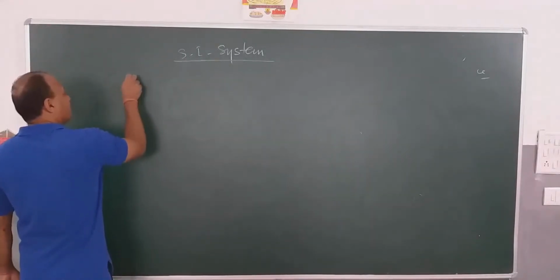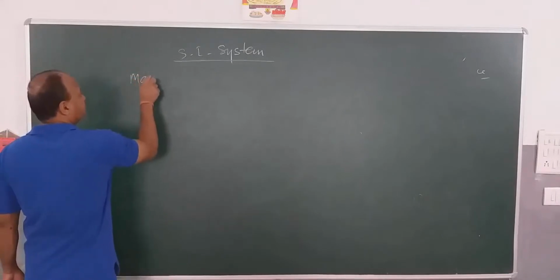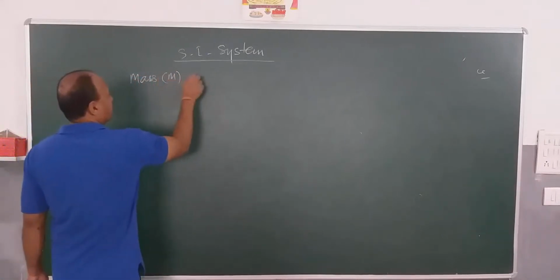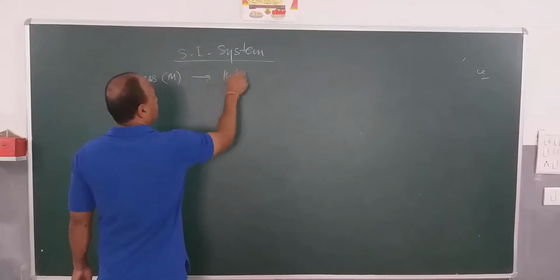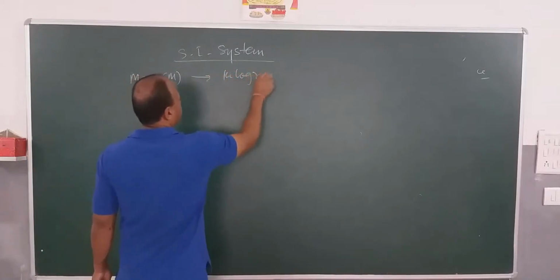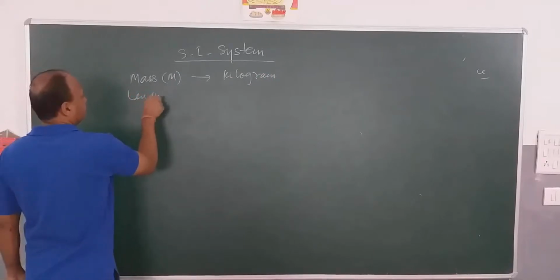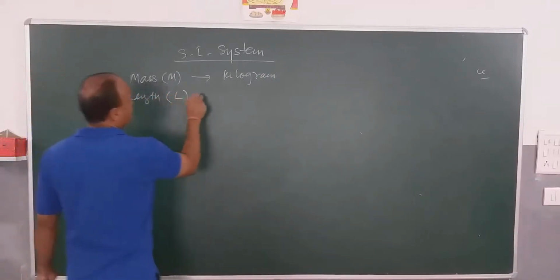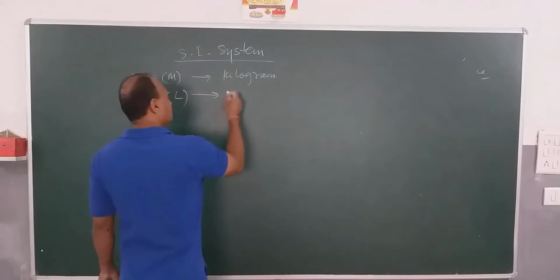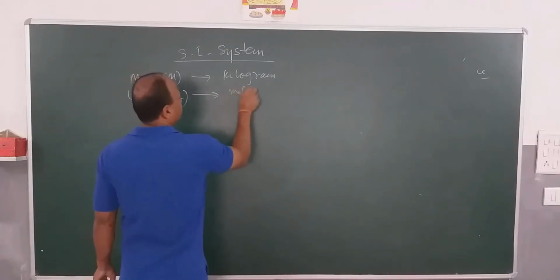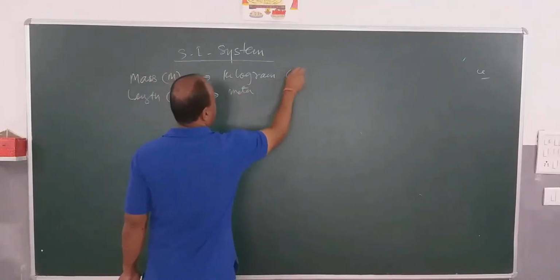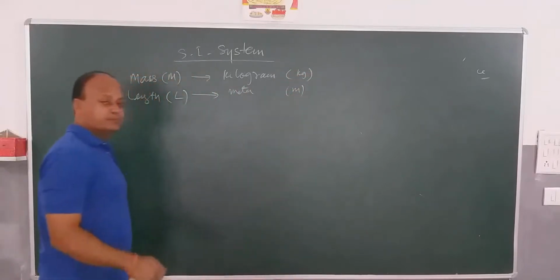We have mass, M, its unit was kilogram, written as kg for short. Length, which is denoted by L, its unit is meter, written as m.